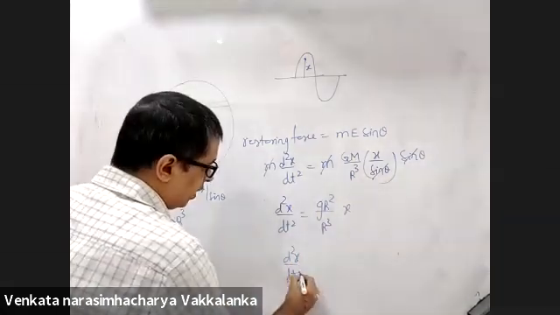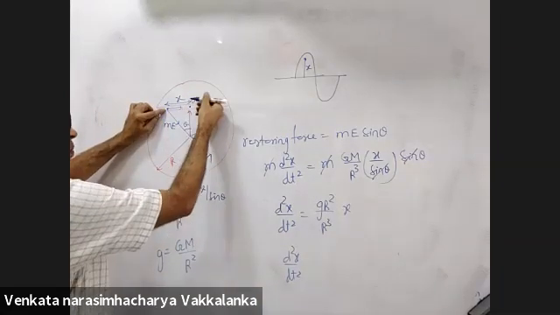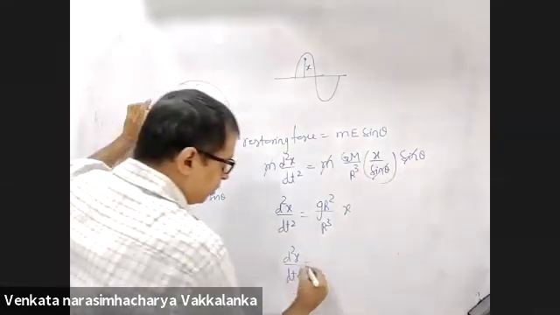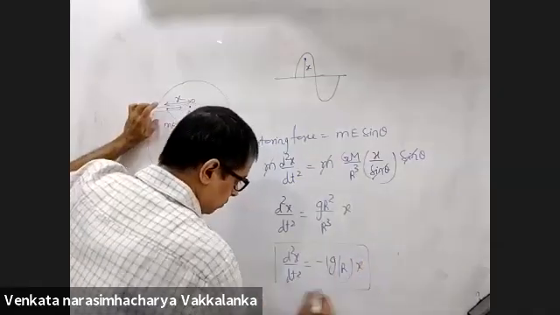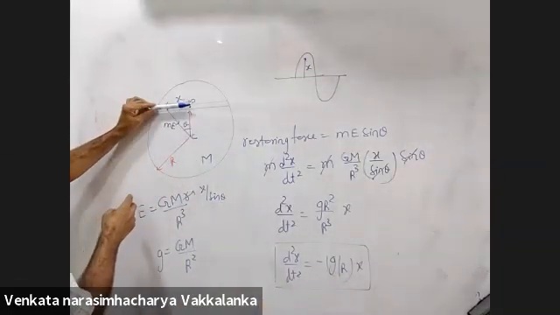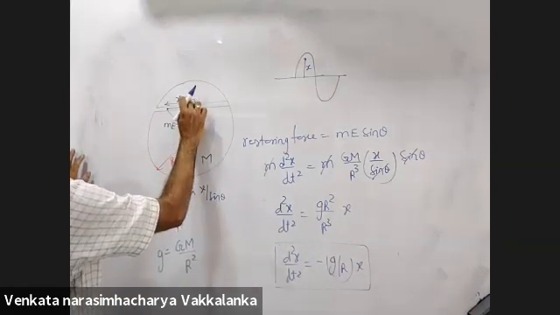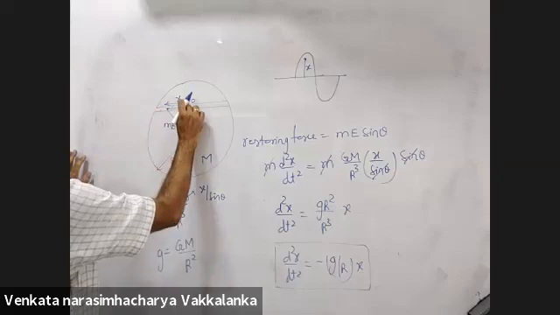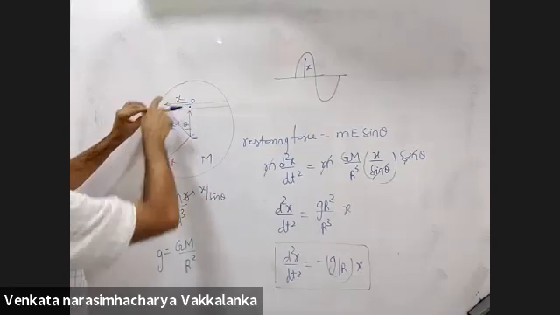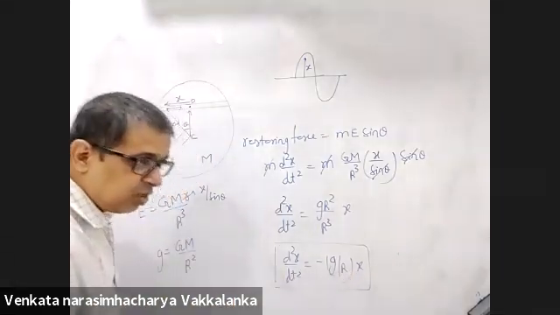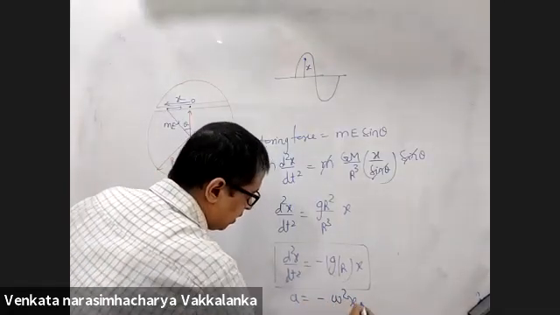d2x by dt square, acceleration, is towards the mean position. Displacement is away from the mean position. Minus g by r into x. Acceleration is this way. Displacement is taken from the mean position; this distance is x. Acceleration is this way, x is this way. Opposite directions are represented by a negative sign. A is equal to minus omega square x.